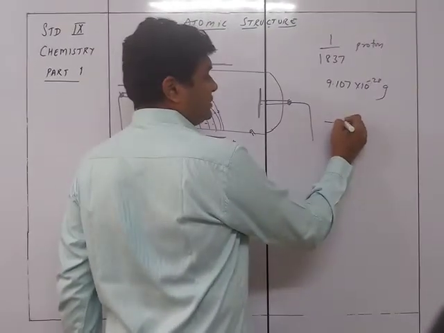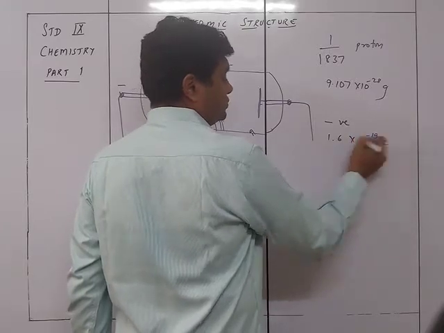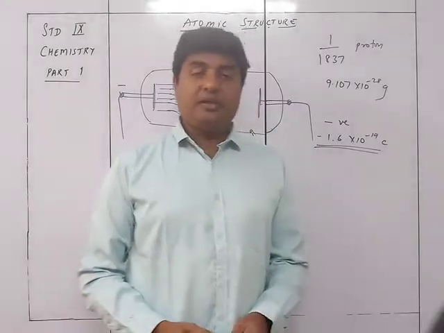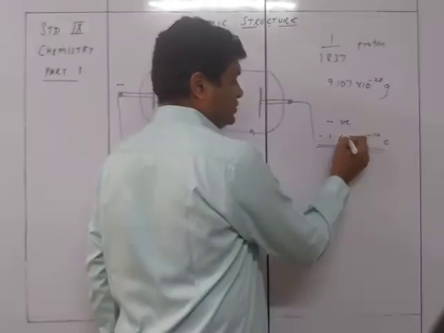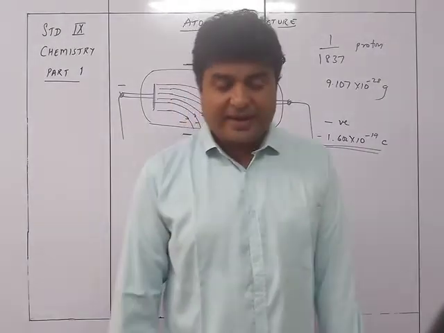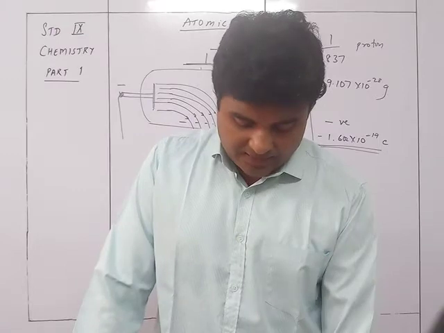The negative charge is 1.6 into 10 raised to minus 19 coulomb. It is given as 1.6022, but you can take 1.6 also. So the unit negative charge is minus 1.6 into 10 raised to minus 19 coulomb.